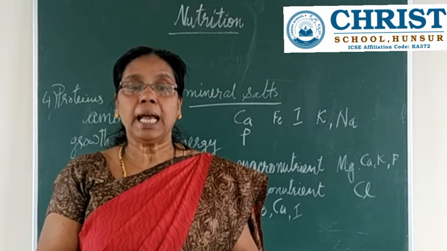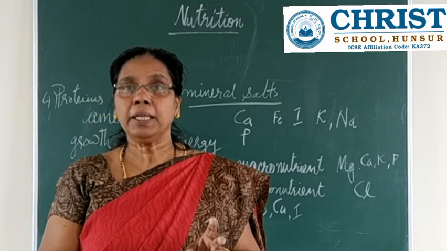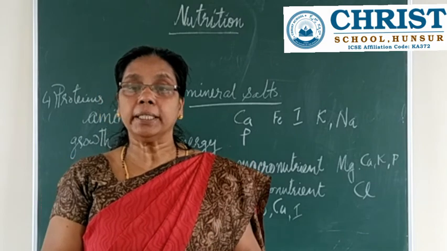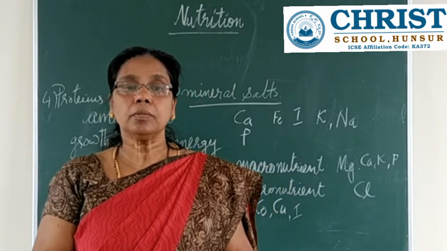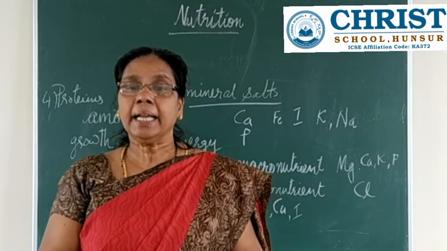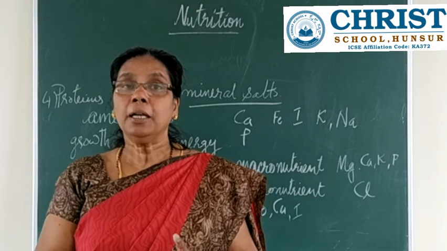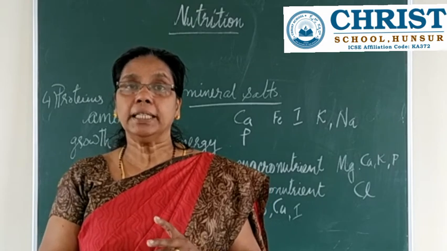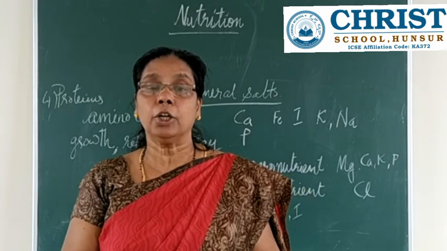Due to the lack of iodine, you can see what usually happens: you will get the goiter condition, and retarded growth also will be there. And again, cretinism in children, that is poor mental growth. That is the condition called cretinism. That is poor mental growth.